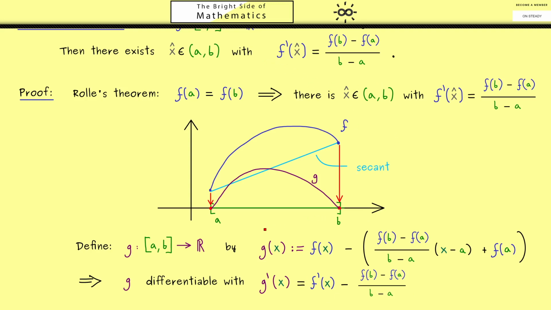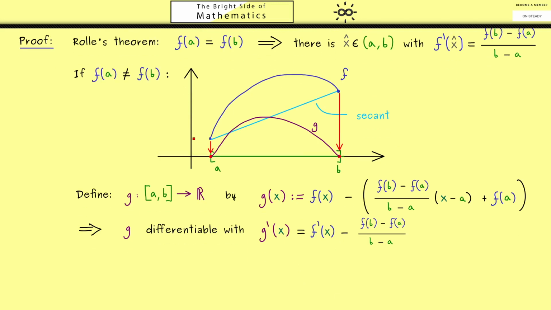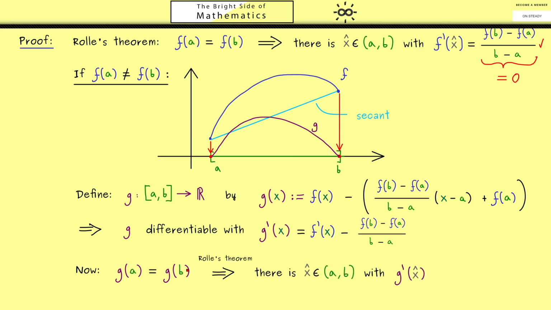Now the only thing that is left to do here is to apply Rolle's theorem. Please recall, before we could use it in the case that the left value is equal to the right value, and then we found a middle point such that the derivative is 0 there. However, now we are in the case that f of a is not equal to f of b. But we shifted the whole problem such that g fulfills what we want. If you don't believe it, put a and b into the definition and you see it. Hence now we can apply Rolle's theorem and find a point x hat where the derivative is 0.